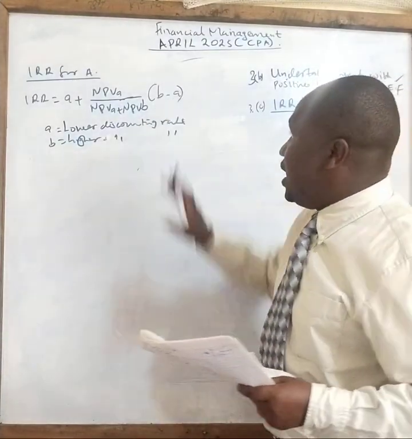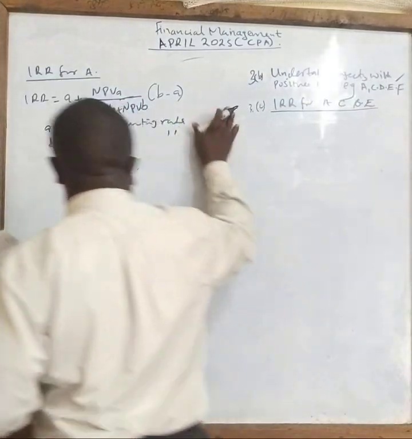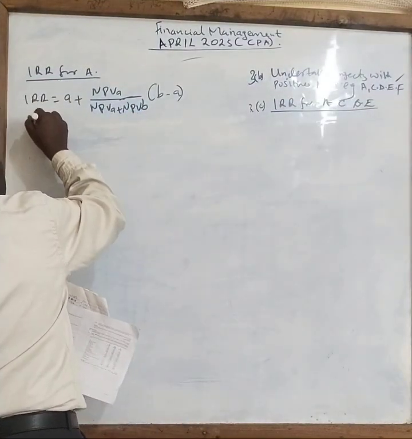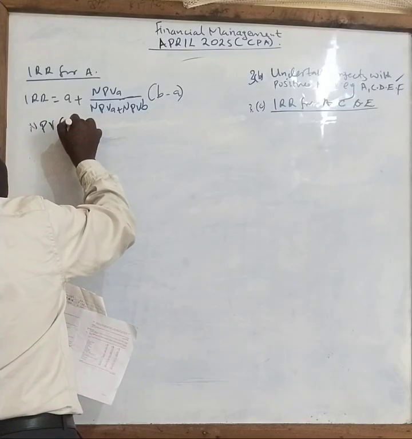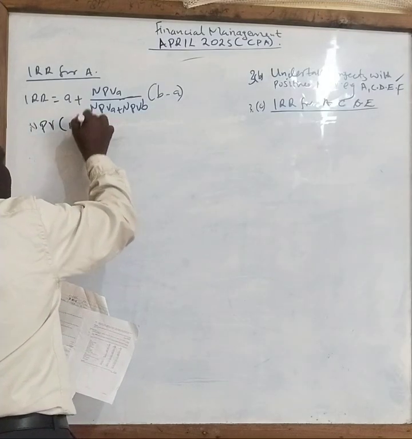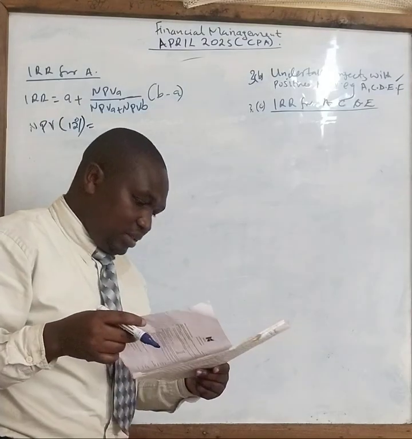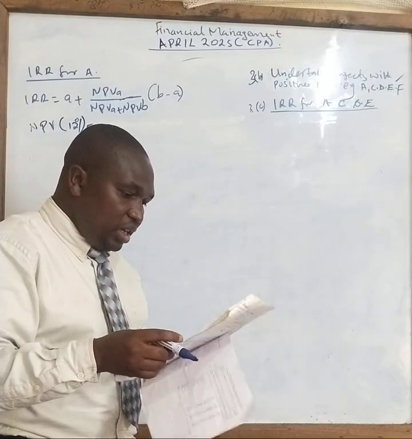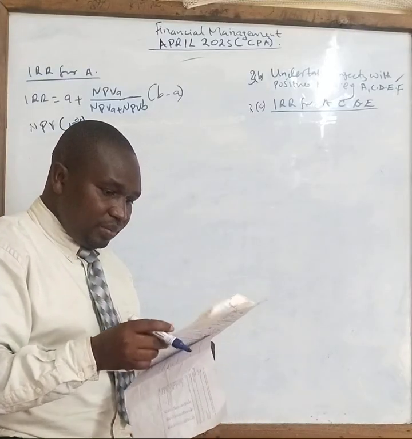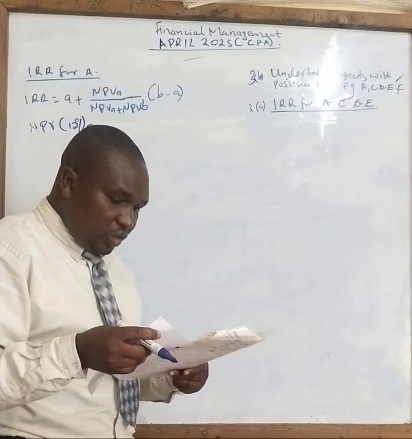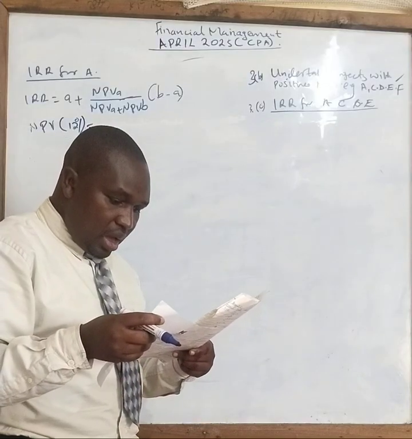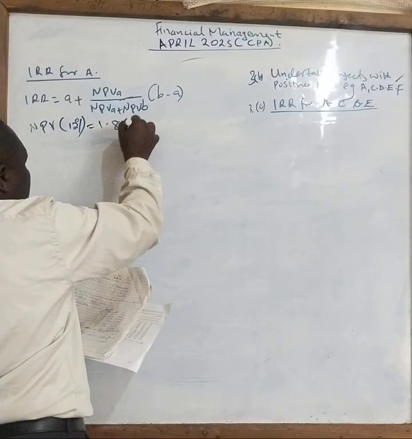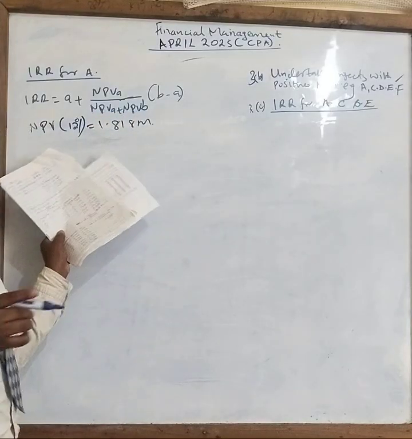So in project A, the NPV using 12% gave us what? What profit do we get when handling A? For A, we found the net profit was 1.818 million when it was 12%.